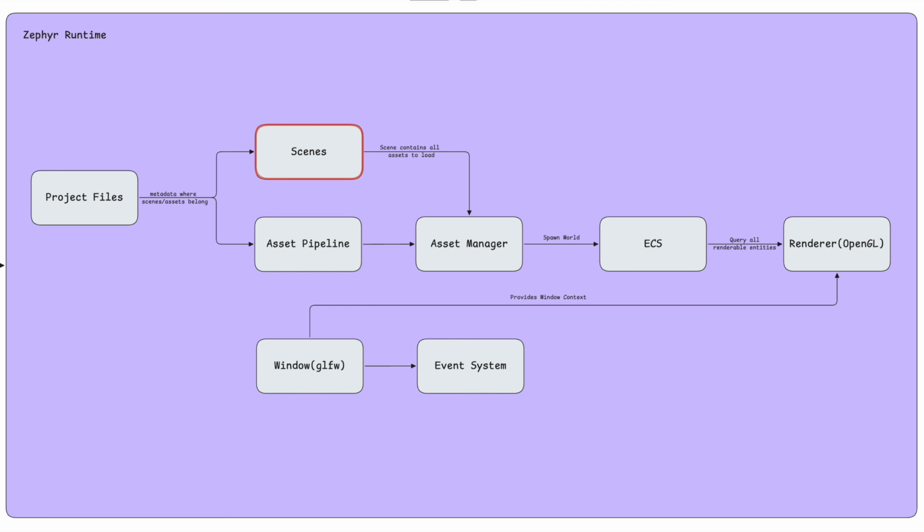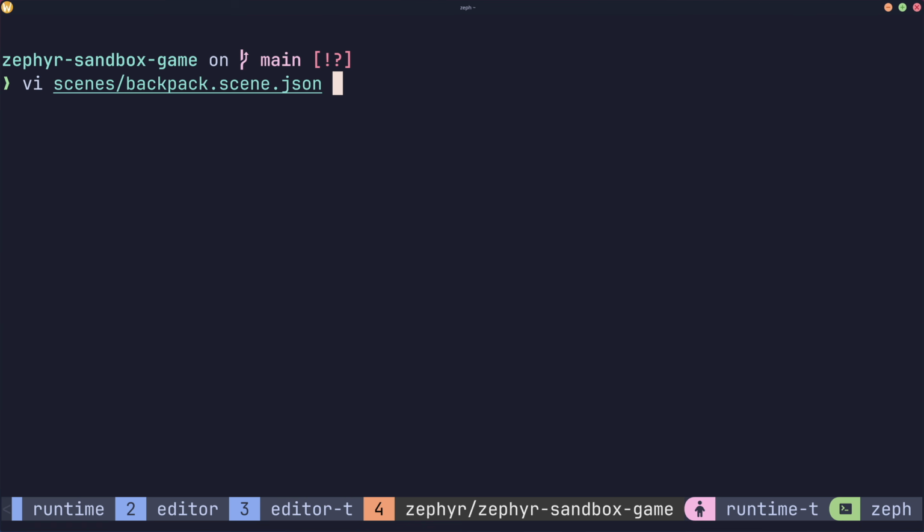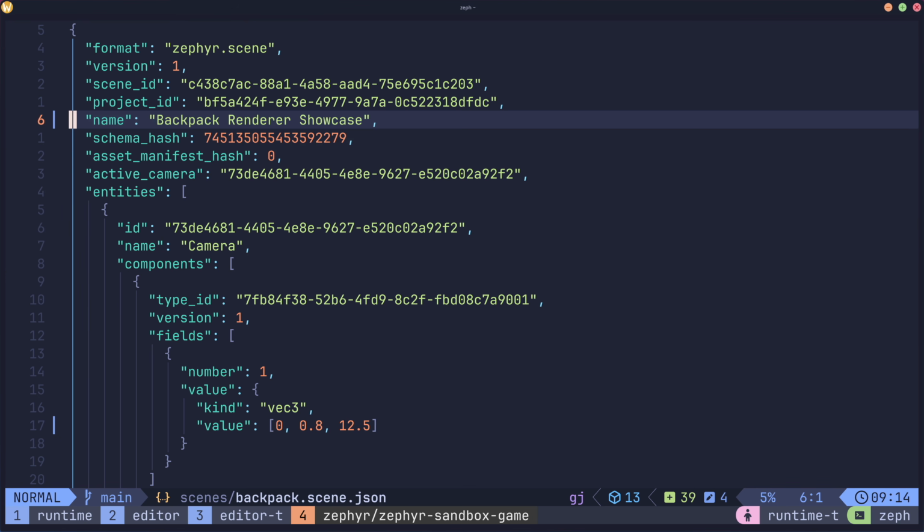So let's first dive into scenes. Again, scenes are just metadata, or it's files. And let's open one up. We're going to open up the exact one we just saw, which is the backpack. And if we look here, we see we have just a bunch of metadata. So we have that project ID, which is exactly referencing the project we just had. A scene's going to have its own ID, and then it's going to have other metadata.